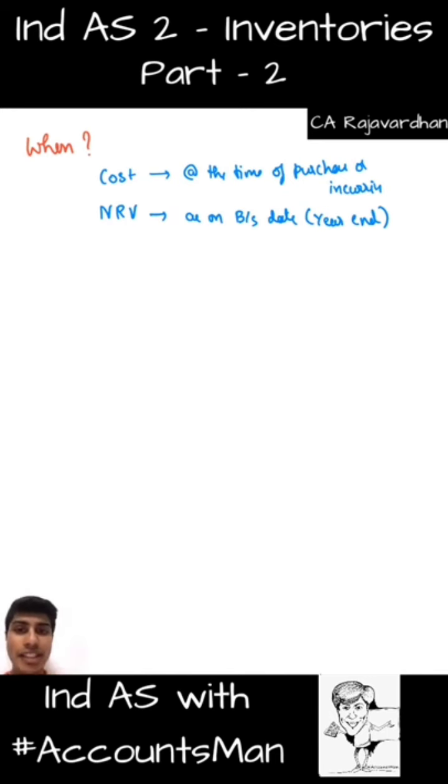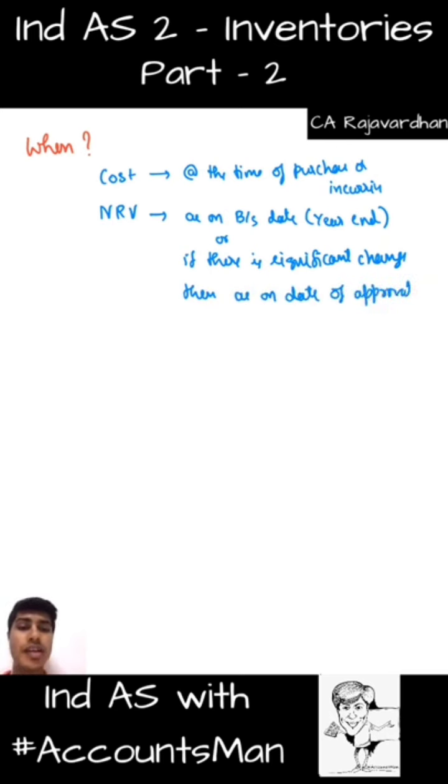So it is as on the balance sheet date, or if there is significant change, then as on date of approval of financial statements. This becomes tricky here. You get that? I'll explain this to you. So NRV is to be considered as on the balance sheet date usually. However, if there is any significant change happening, the changed value of NRV is to be considered.